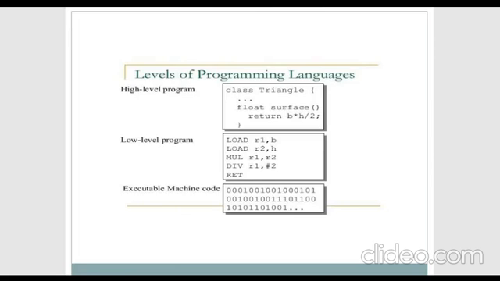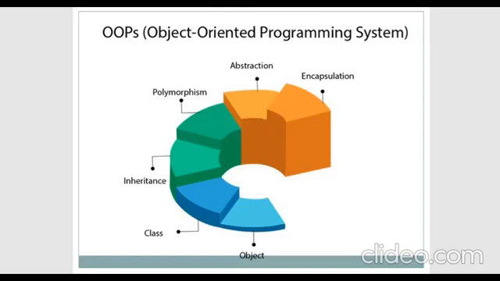That will be converted into a low-level language. All low-level language is called assembly language. The compilers will convert all the programs into low-level language, that is, assembly language. This will be collected by the assemblers. The job of assemblers is to convert the low-level language into executable machine language, that is, binary format. I hope you understood the definition of Java.